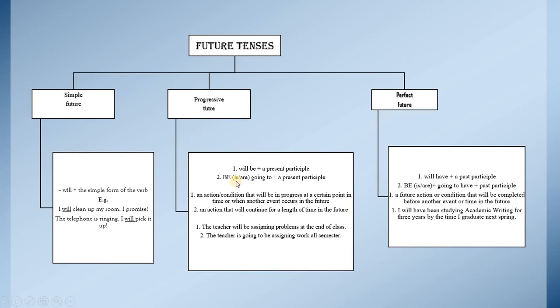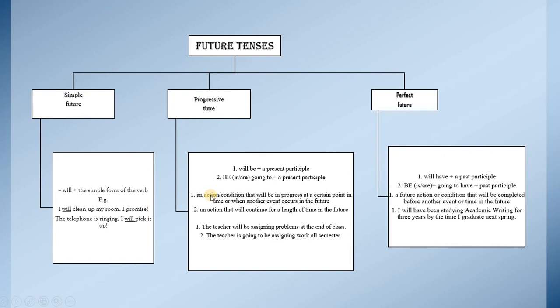Progressive future: I will be. So the helping verb to be in the future plus present participle, or is or are going to be plus a present participle.